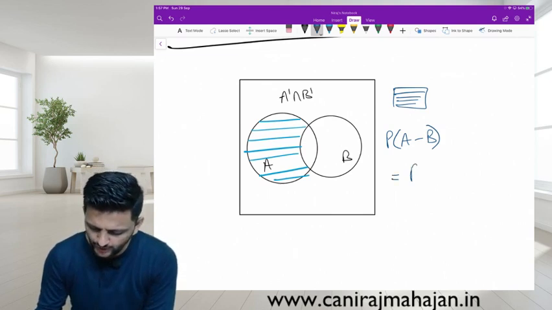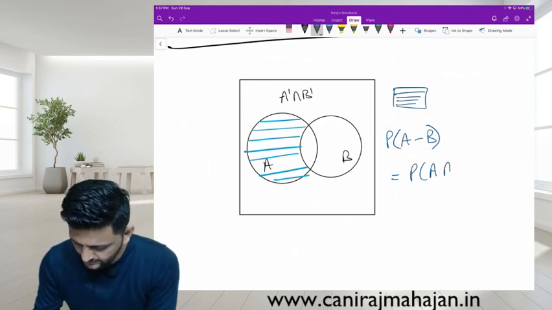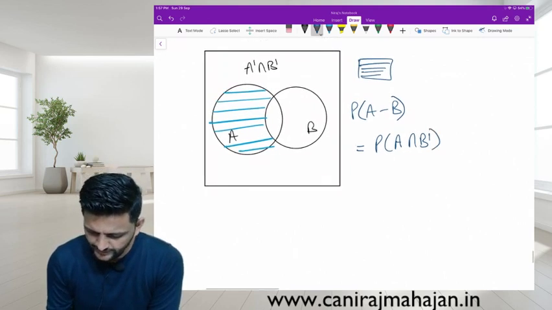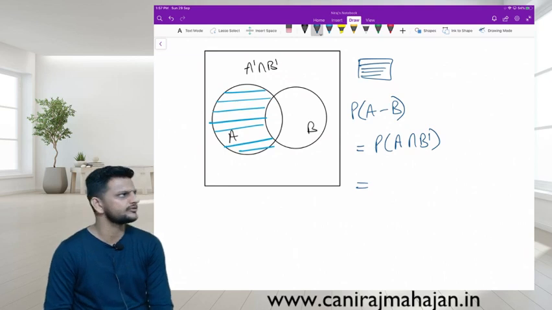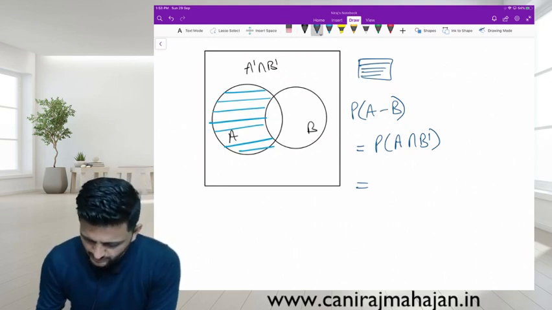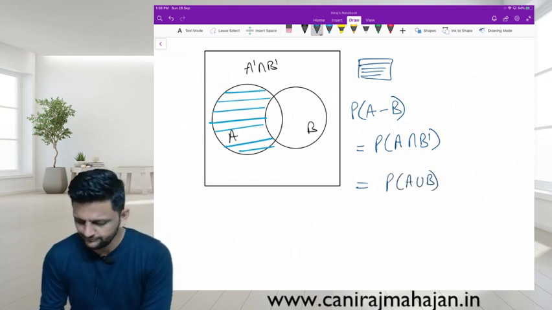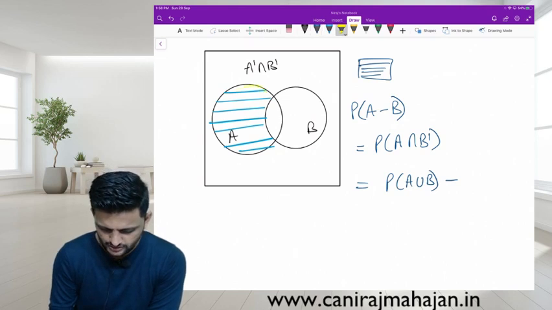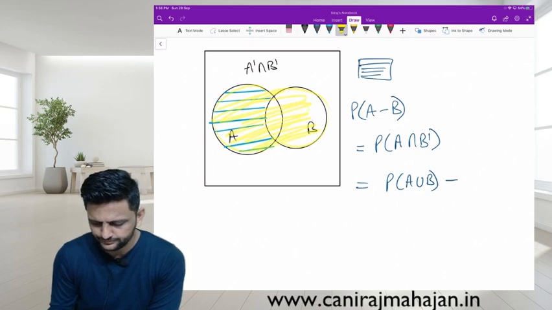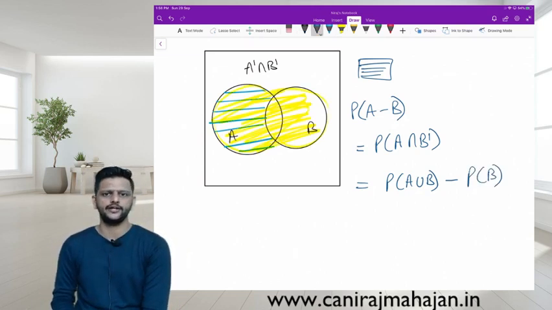What do you want? You want A and not B. Not B means B dash. And then I asked you formula, no? I think in the last case also we should do that way. Then what did we say? Take union. Can you understand the union? And from the union, meaning this entire area, what do you do? Minus P of B. You will get the shaded area.